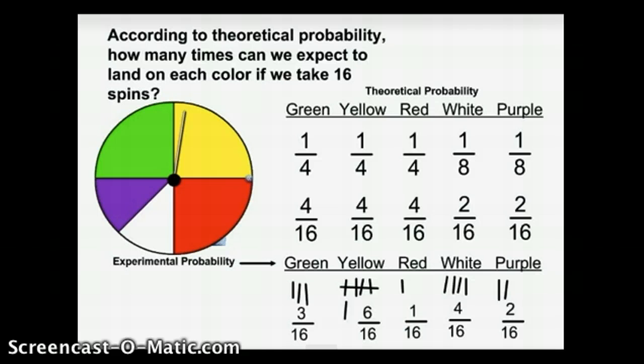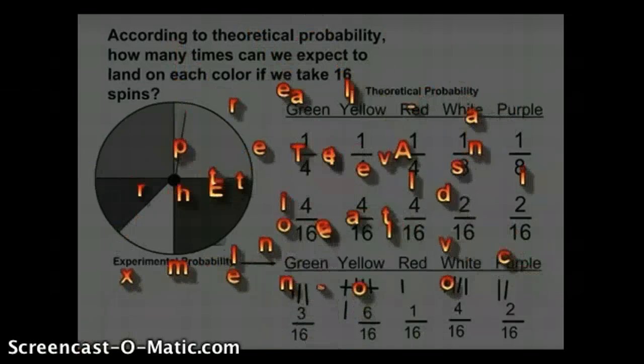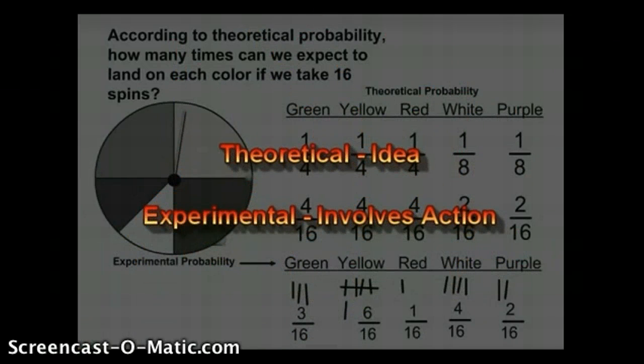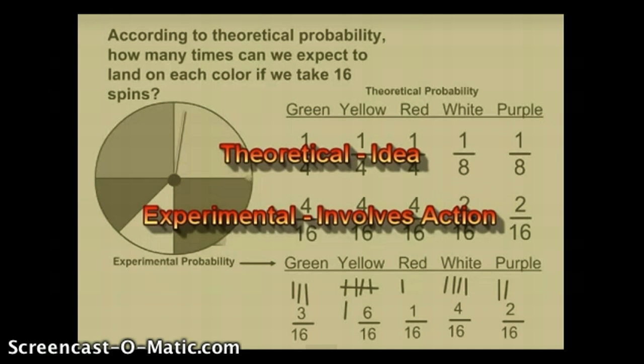So remember, theoretical probability is probability based solely on the sample space shown without doing any action or collection of data, whereas experimental probability is probability based on performing an action and collecting data.